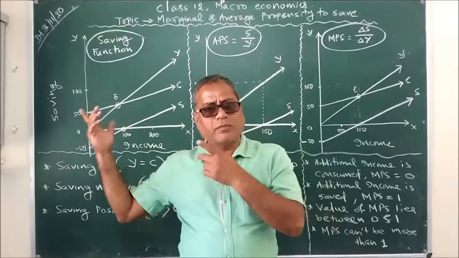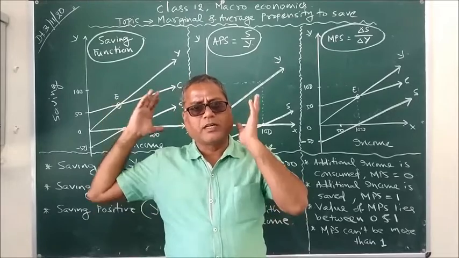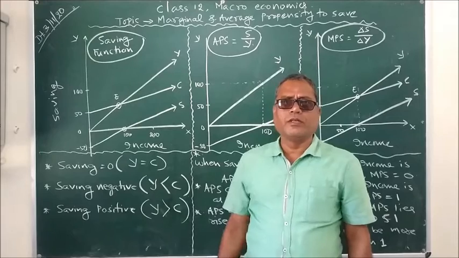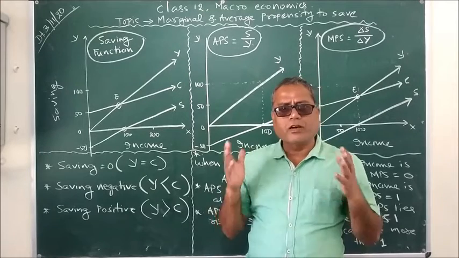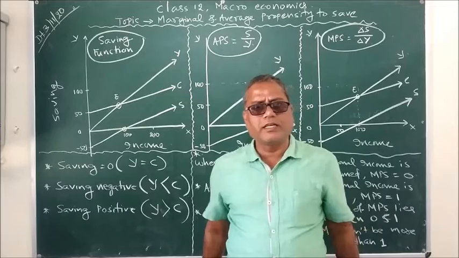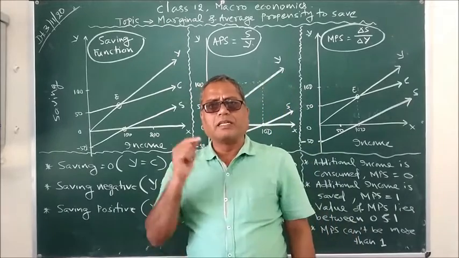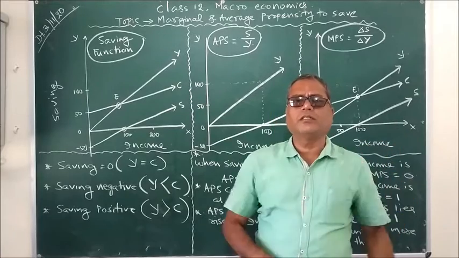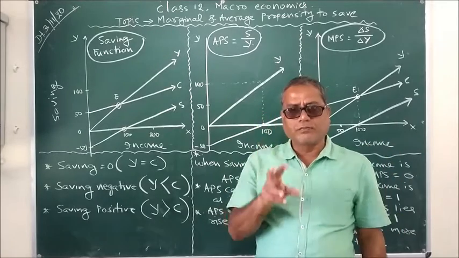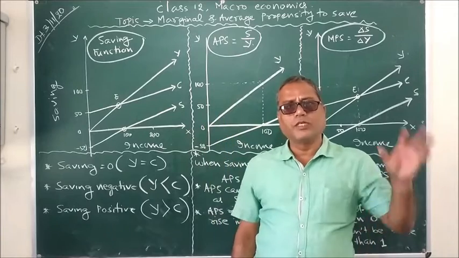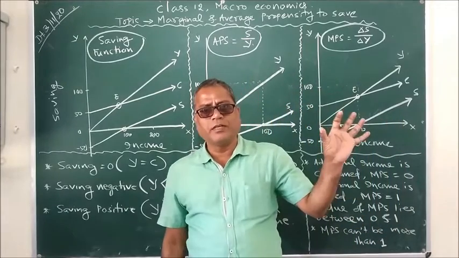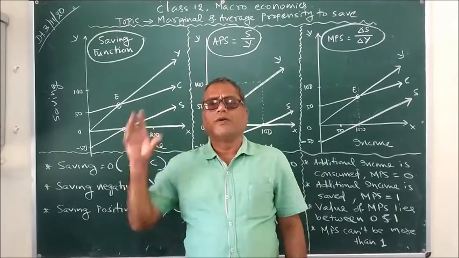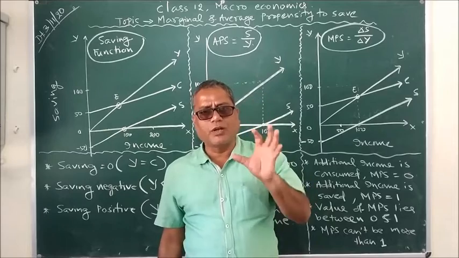So yesterday we discussed the behavior related to consumption, and today we are going to discuss the behavior of a common man, a normal man or a rational person regarding saving. Because income is nothing but the combination of consumption and saving. What we earn, our income, is disposed under two different headings: one is consumption and another is saving.